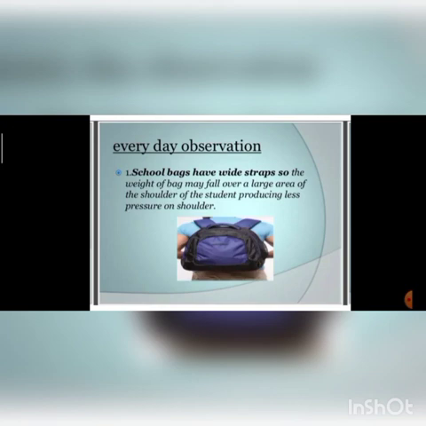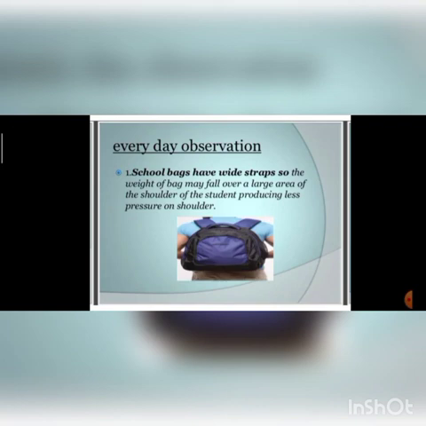Now examples or observations. School bags have wide straps. Why is their area more? Because the bags are very heavy, they would produce more pressure if their straps were narrow. To spread the pressure we are using a large area. ठीक है बेटा, in this case we need less pressure, ताकि हमारे shoulders पे ज़्यादा pressure ना आए.